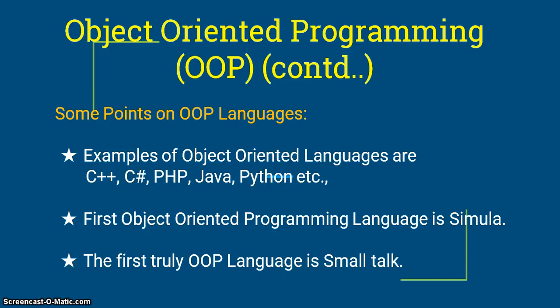Some points on object-oriented programming: a few object-oriented languages are C++, C#, PHP, Java, Python, etc. All these are considered to be object-oriented languages. The first object-oriented programming language is Simula, and the first truly object-oriented programming language is Smalltalk.